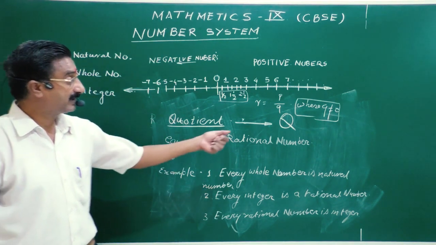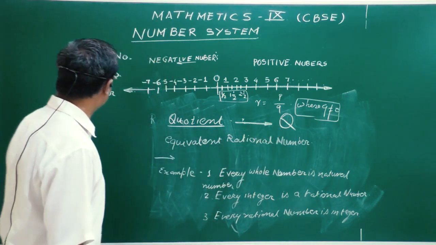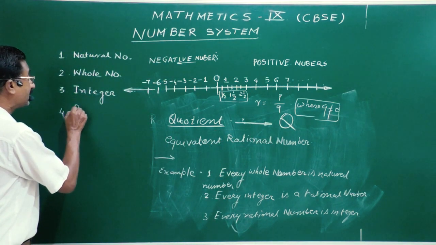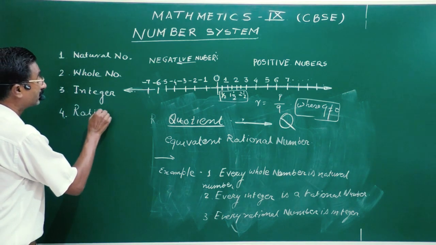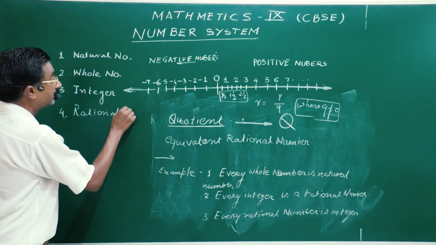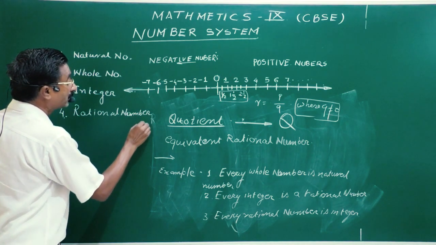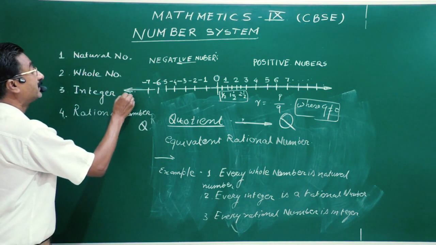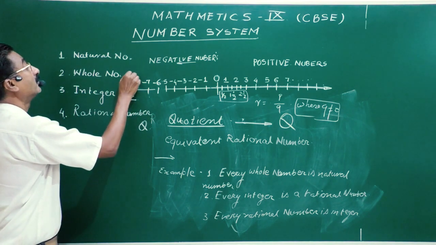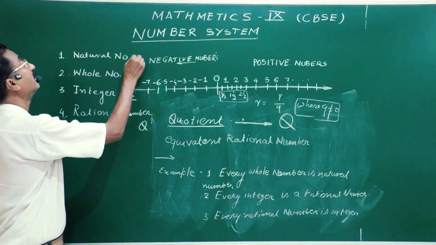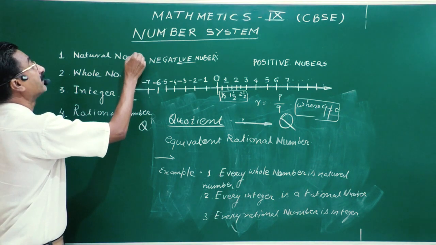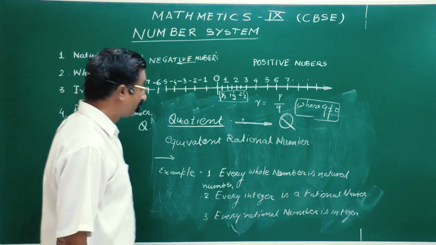So I will write here: rational numbers are denoted by Q, integers by Z, whole numbers by capital W, and natural numbers by N.